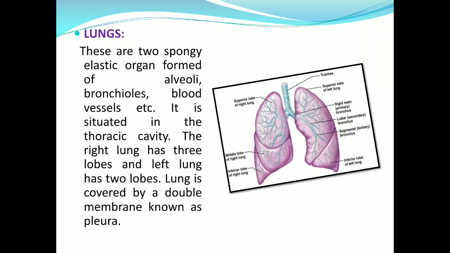This is due to the fact that the left lung gives place for the heart, as the heart is slightly placed left. This is the figure showing right and left lungs, and the lobes of the right and left lungs. You see here that the right lung has 3 lobes and the left lung has 2 lobes.